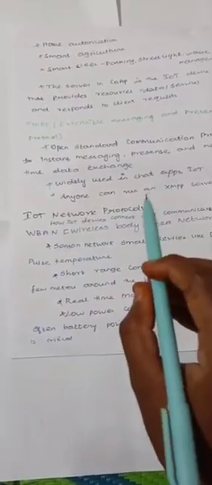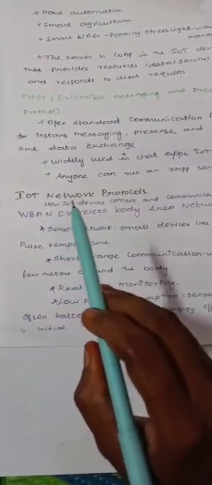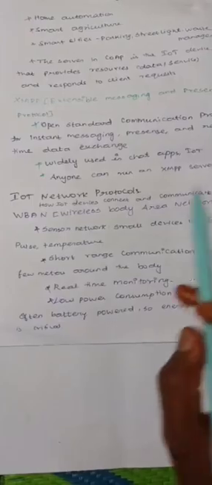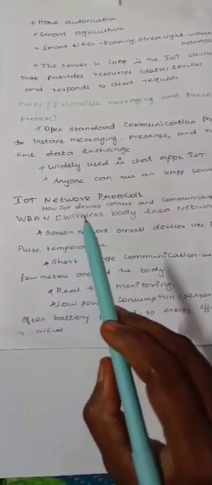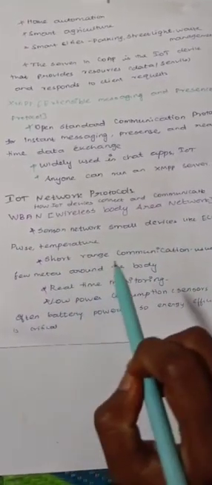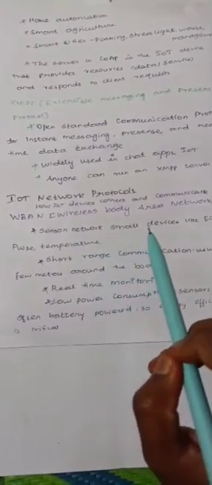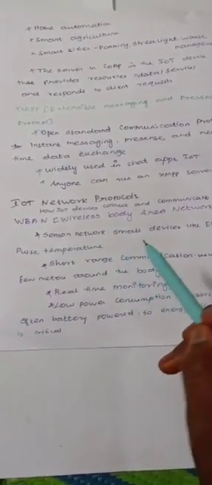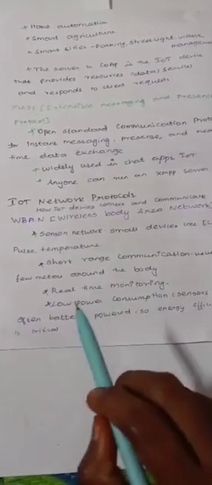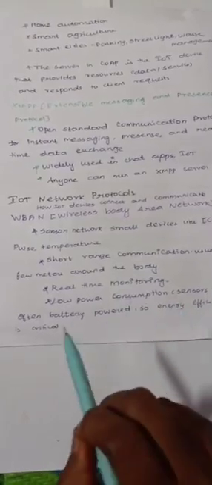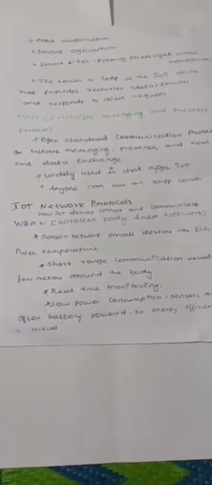IoT network protocol. The next type of IoT protocol is IoT network protocols. It handles how the devices are connected and communicate with each other. The first one is WBAN, that is Wireless Body Area Network. It is a short range communication, usually a few meters around the body. Sensor network: small devices like ECG, pulse, temperature sensor, or pressure sensor are connected to the base station. Real time monitoring. It has low power consumption. Sensors are often battery powered, so energy efficiency is critical. It is used in health monitoring and fitness tracking systems.